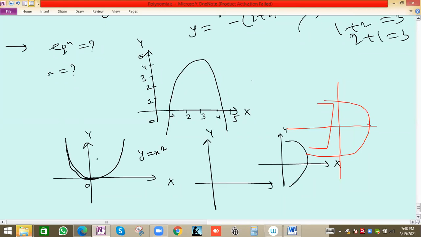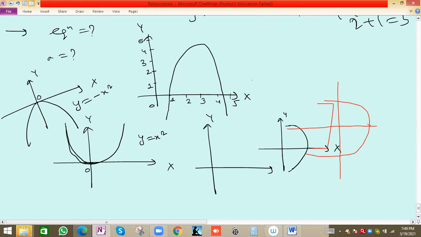Now suppose we have this graph here, opening in the upward direction, positive upward: y equal to x square. Now suppose we have this one, same 0 0 vertex but opening in the downward direction: y equal to minus x square. No problem, because the vertex is the same 0 0 and it opens downward. Now if we invert, suppose we have this graph opening in the positive x direction. Here y was positive, then y equal to x square; y will be positive, and x can be negative or positive. Now here the y value will always be negative, because the graph has minus y values, not plus y, whether x is positive or negative. That's why minus x square.